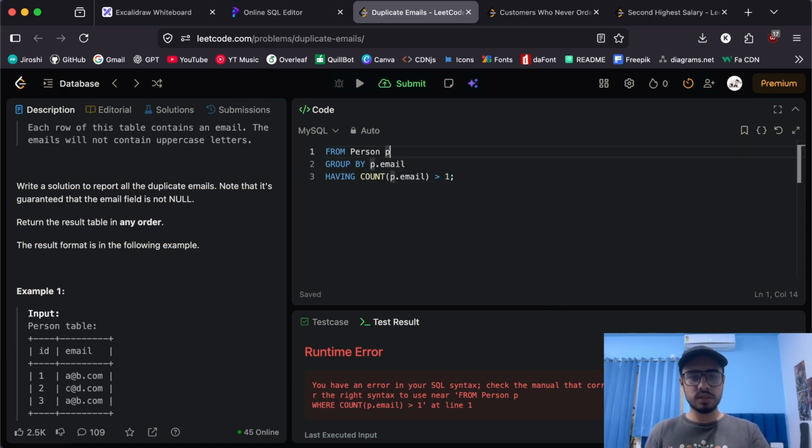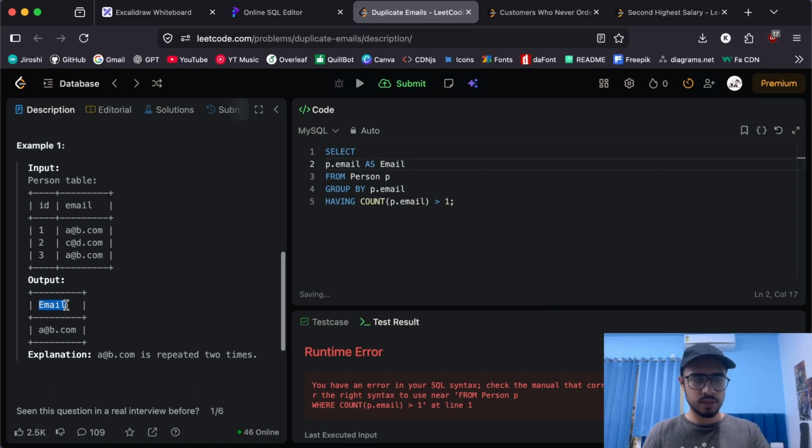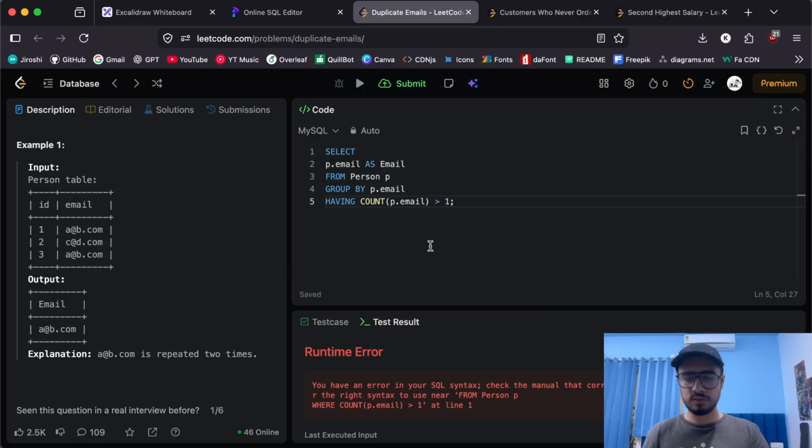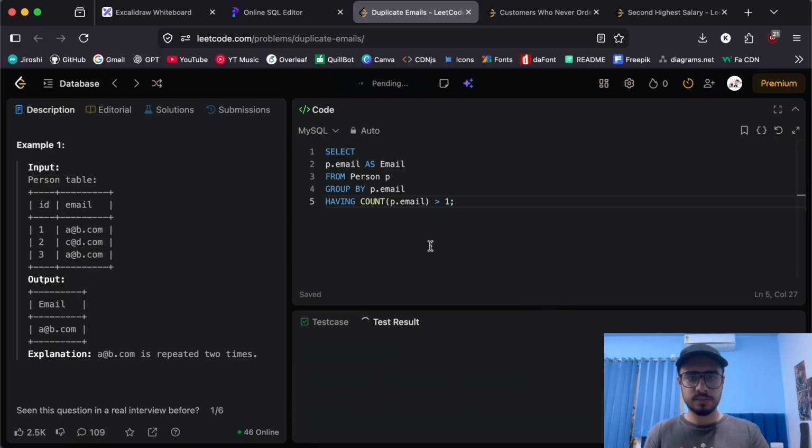Perfect. Now we need to select all these emails. So I'll write select p.email as email, right? Because we have this output format, I need to adhere to it, otherwise it'll throw errors. So yeah, select email from person, group by email. So let's try to run it and see what happens.